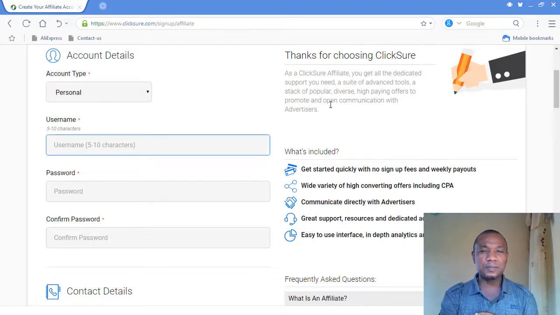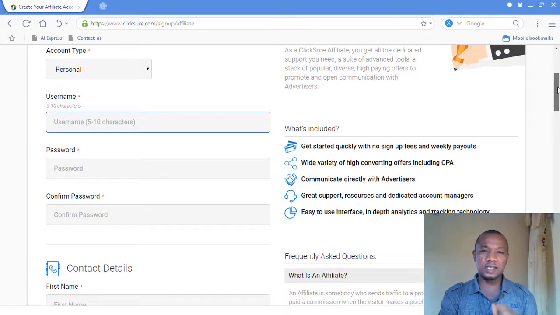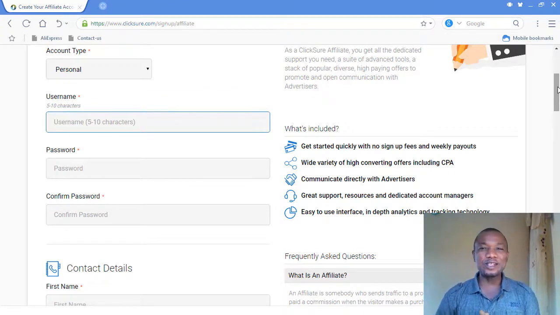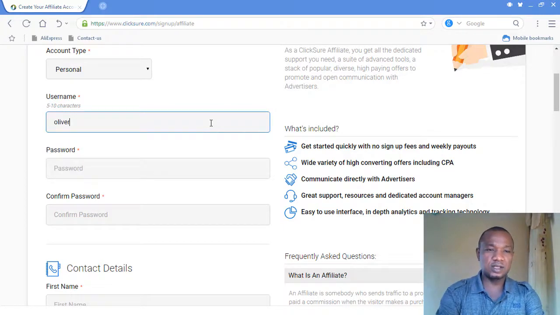So when you come to this place, I have to choose my username, whichever username. The only thing about a username is that it has to be unique. In other words, if you select something that somebody else has selected, probably it will not go through, so you twist it. Let's assume I choose Oliver and somebody else has chosen Oliver. What I can do is add my birthday or my birth year on top of it. So without wasting time, let me choose Oliver as my username. Again, my username can be my name or whatever it is.